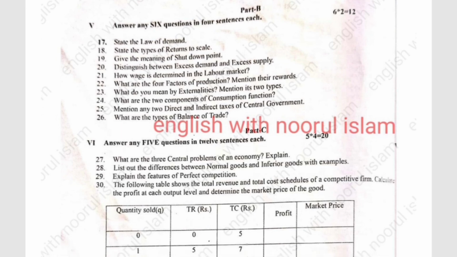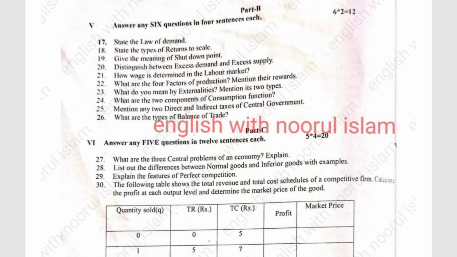So here, you need to answer how many questions? 6 questions. Okay. Next, answer any 5 questions in 12 sentences each. 5 fours are 20. Here the 4 marks questions will be 9 questions. You need to answer how many questions? 5 questions.